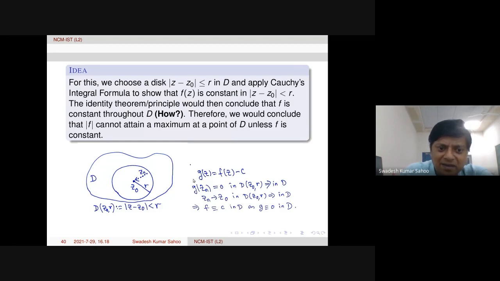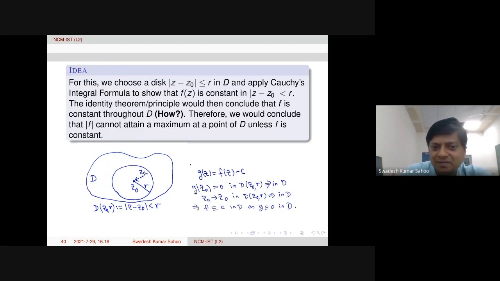This explanation is there already in the proof, so this is just the idea I am explaining. We can find a sequence converging to z0 such that these points are zeros of g, because g(z) is 0 inside this disk. Whatever point we take, g will go to 0.